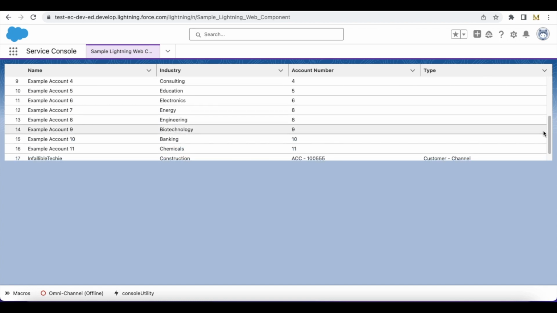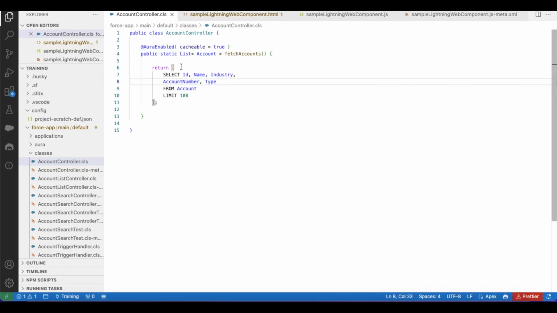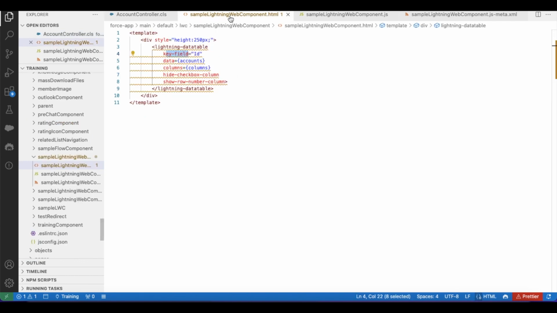then we have to define the height with a div tag, and within the div tag, we have to place our Lightning Data Table. Let's look at the sample code here. I have an Apex class where I'm returning 100 accounts from my account object. In my HTML, I'm using a div tag where I'm defining the height as 250 pixel height, and then within my div, I have my Lightning Data Table.